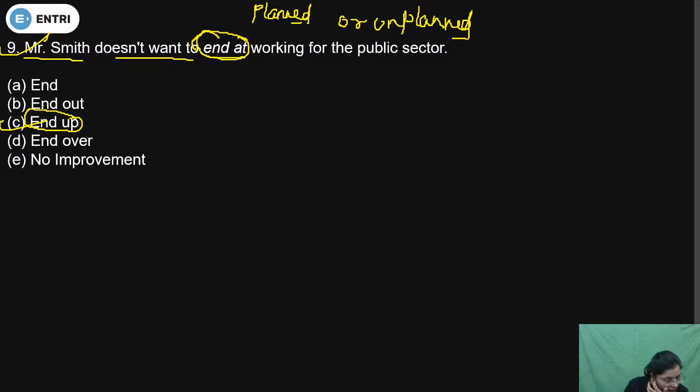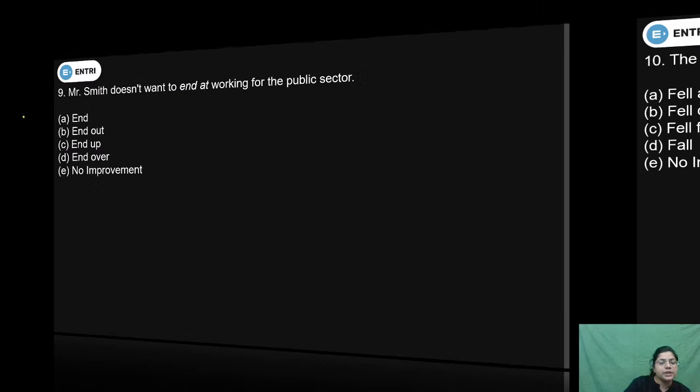Yes, Samshed. Rani, yes, you all are correct because after and up will be used. Because this is the case of end result of something planned or unplanned. Because Mr. Smith doesn't want to end up working for the public sector. So that's why the correct answer option will be C. Yes. Now come to the next question.